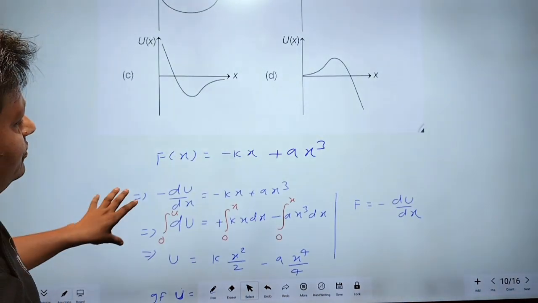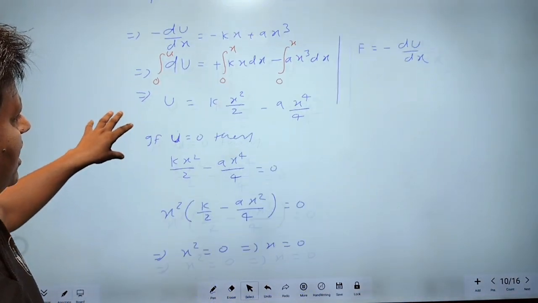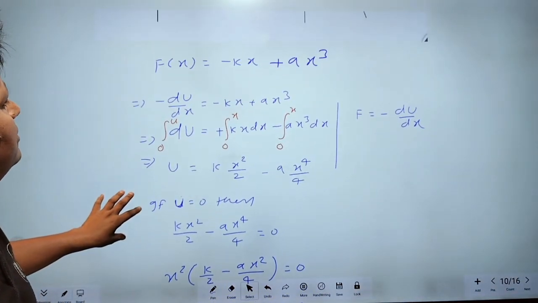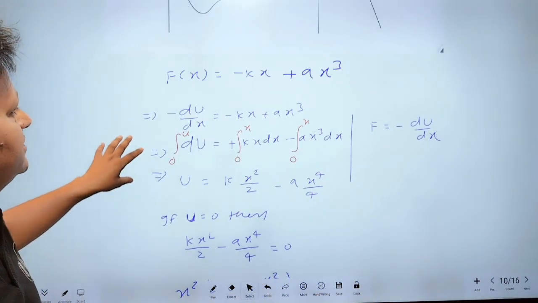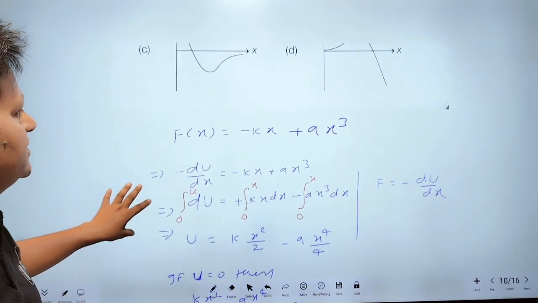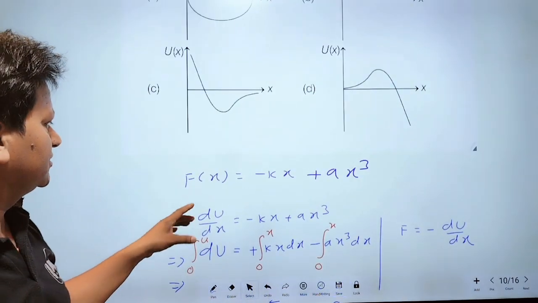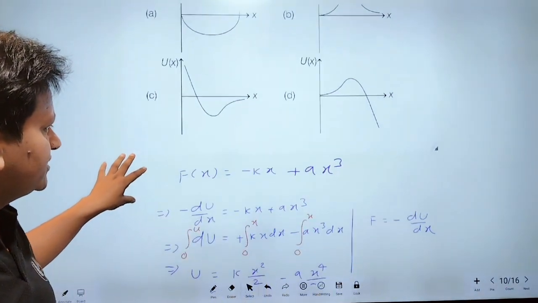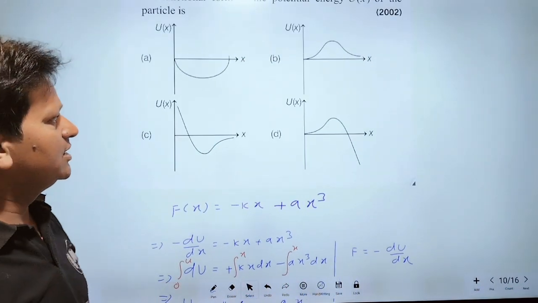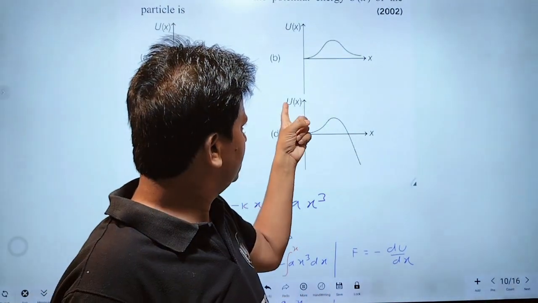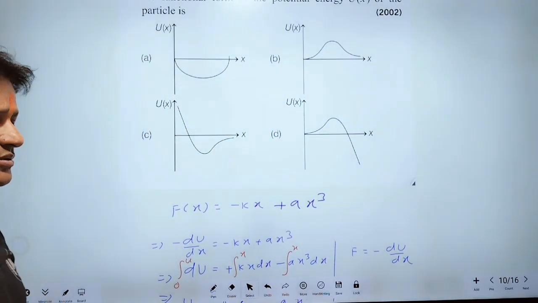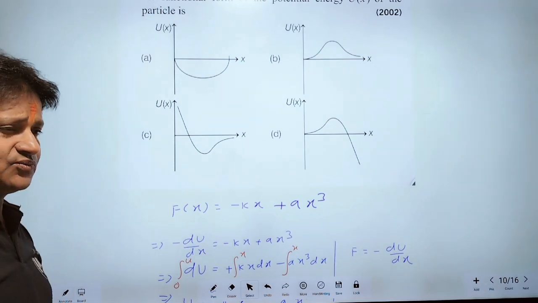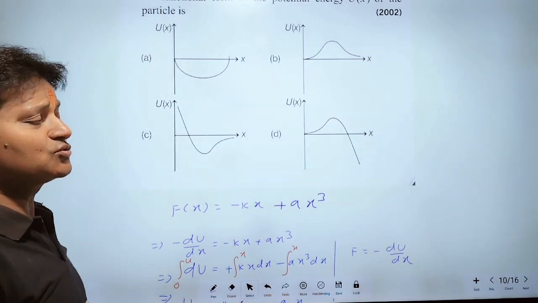Now I am going to consider dU by dx. dU by dx is force. In a plot between potential energy and x, dU by dx represents force, meaning slope.